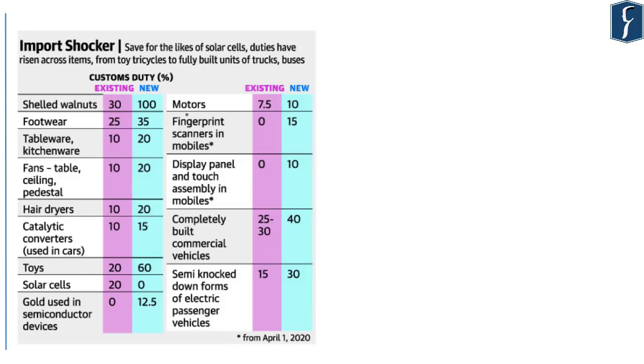As you can see, this data highlights the existing as well as the new custom duty for various products like footwear, tableware, kitchenware, fans, hair dryers, toys, gold used in semiconductor devices, motors, fingerprint scanners in mobiles, display panel and touch assembly in mobiles, completely built commercial vehicles, and even semi-knocked down forms of electric passenger vehicles. However, custom duty on solar cells has been removed.